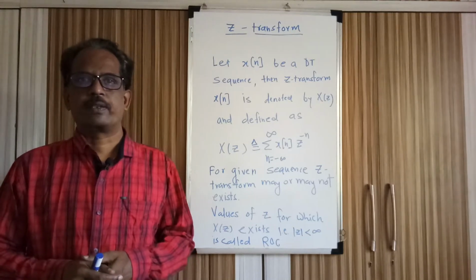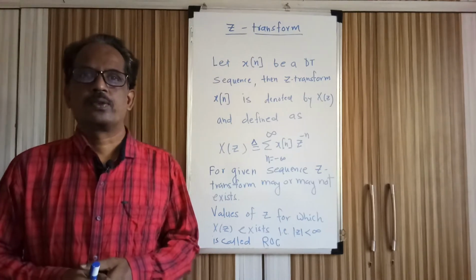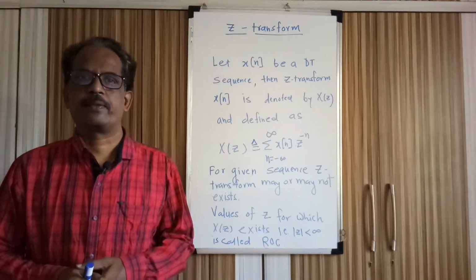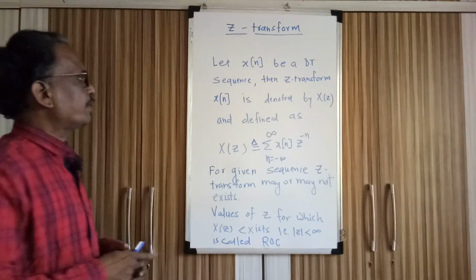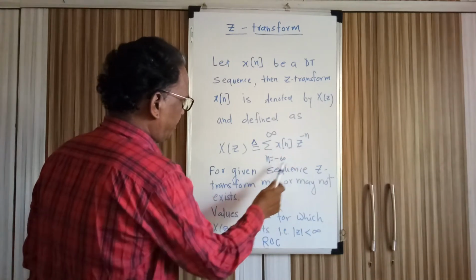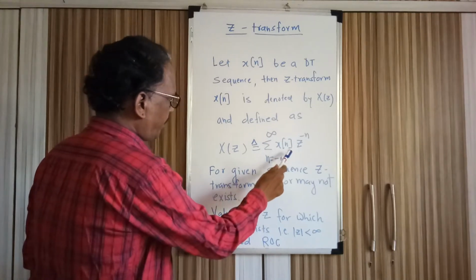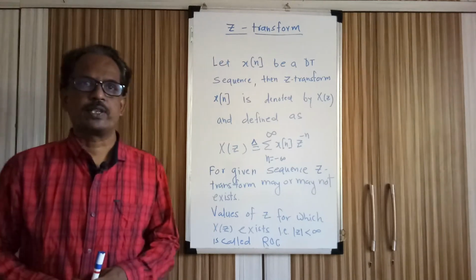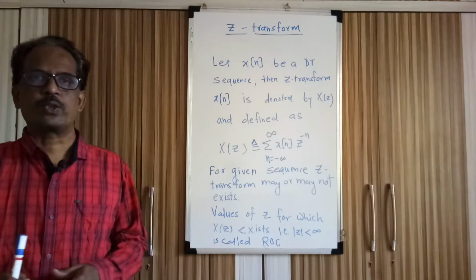Z transform cannot be used for analysis of continuous time signals and continuous time systems. So let us define the Z transform of a discrete time sequence x of n. Z transform of x of n is defined as the summation of x of n z raised to minus n, where n is varying from minus infinity to plus infinity, and Z transform of x of n is denoted by X of z. So X of z is the notation for Z transform, and in general X of z is a function of z, which is complex in nature.